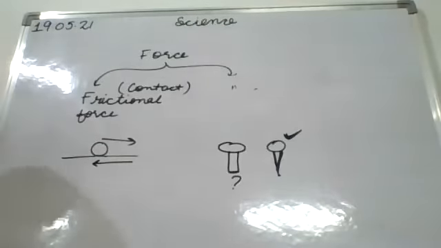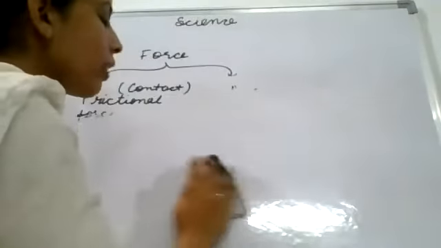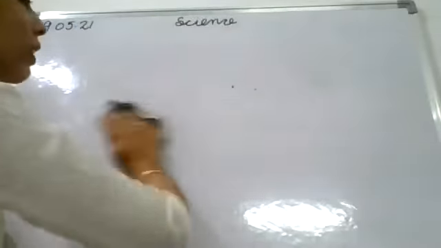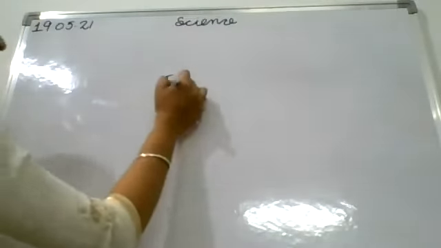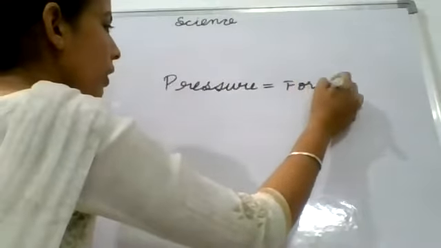And also, what is the definition? The definition of pressure is the force per unit area, that is, how much force is acting over a surface. Pressure is equal to force upon area.